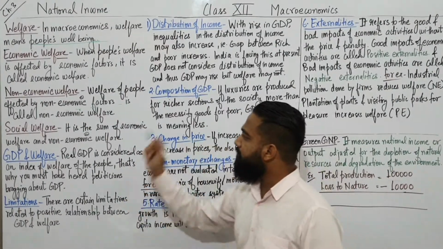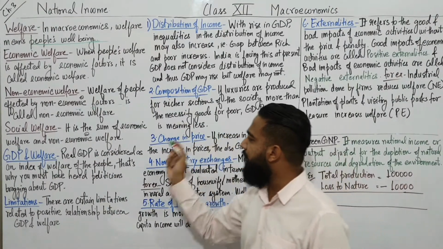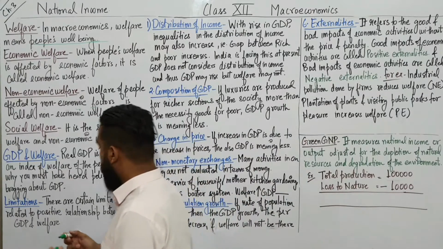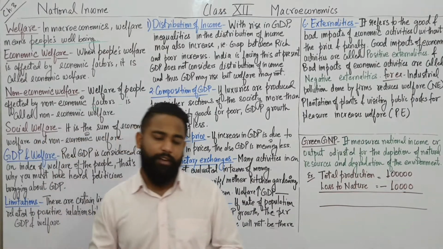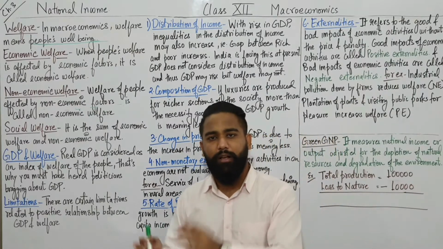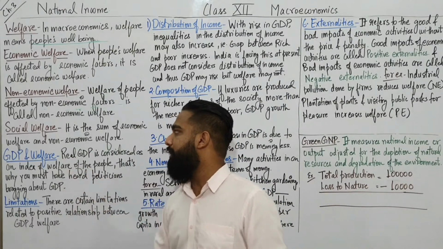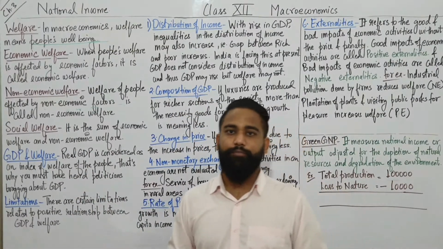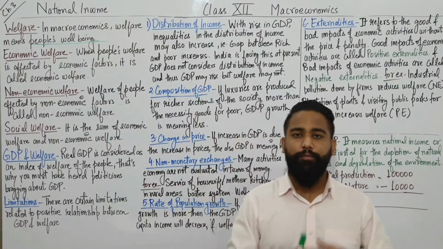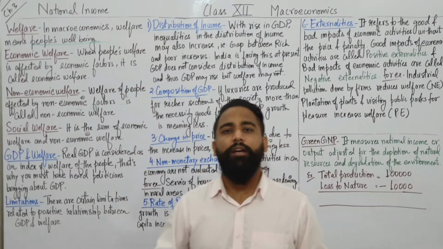Now, the last term is social welfare. What is social welfare? It is the sum of economic welfare and non-economic welfare. Students, if you add up both the welfares, economic welfare plus non-economic welfare, you get the social welfare. The society develops in both terms, in economic terms and also in non-economic terms.